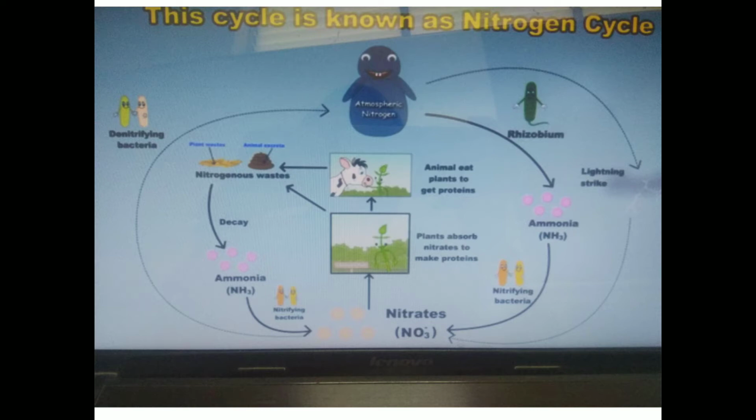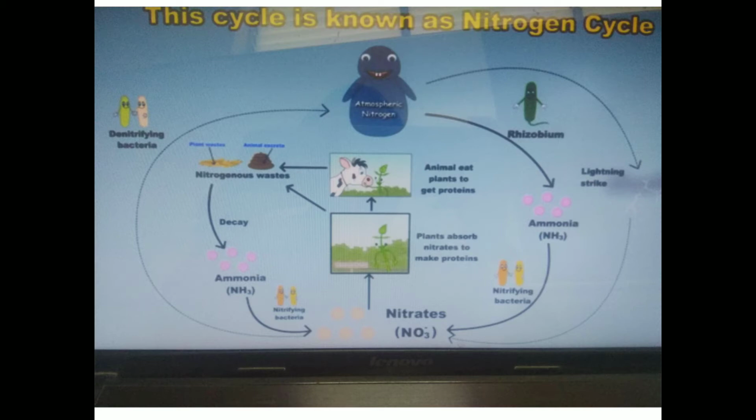As we know, in the atmosphere near about 78% nitrogen is present, but that nitrogen is not directly available to the plants. So that atmospheric nitrogen is required to get converted into different nitrogenous compounds like ammonia, nitrite and nitrate. That conversion process of atmospheric nitrogen into nitrate is called the nitrogen cycle. So let us see one by one.